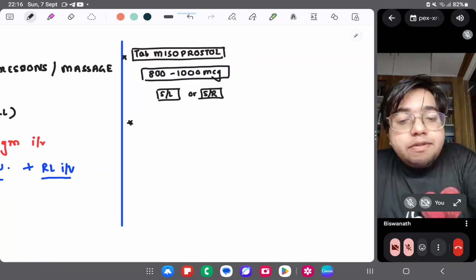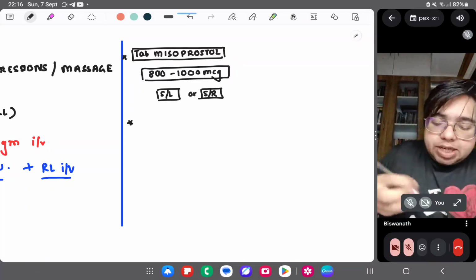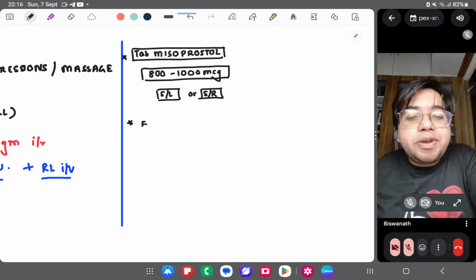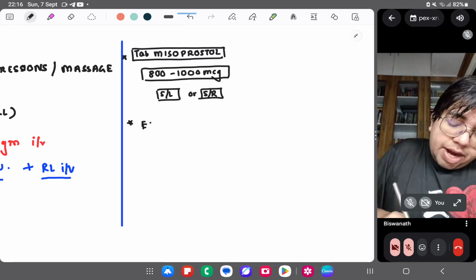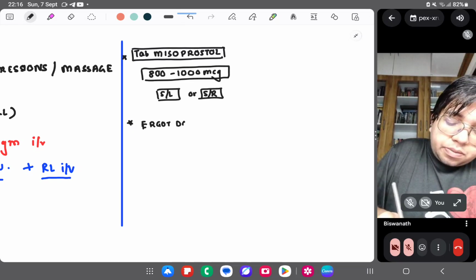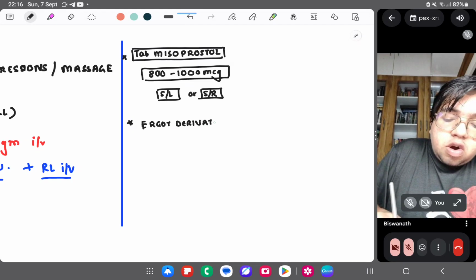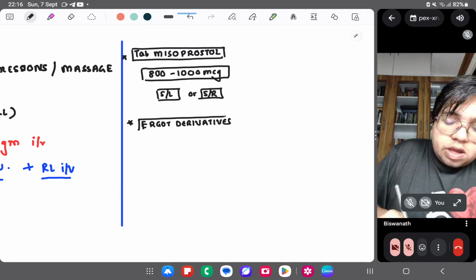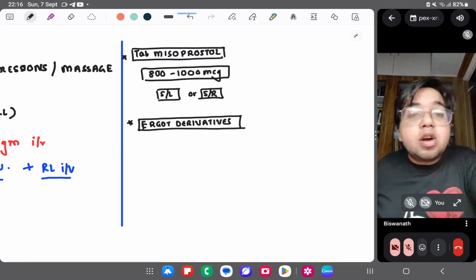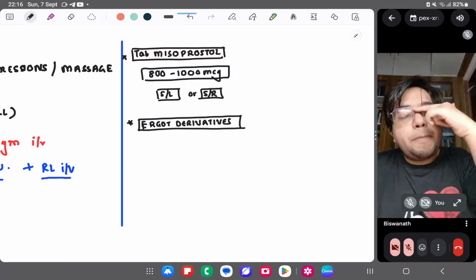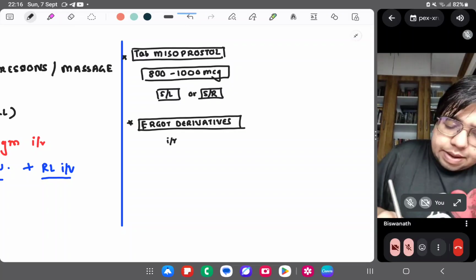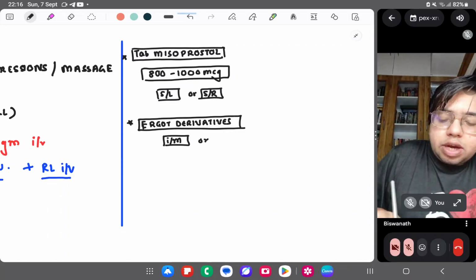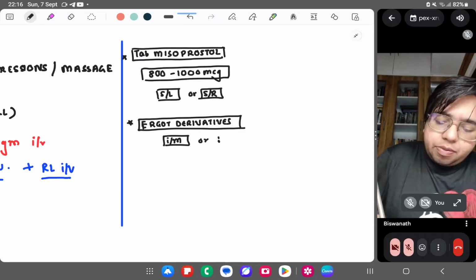What other drug can you give? Ergot derivatives like methergine. Methergine is not preferred by many, but since it is an ergot derivative, the side effects are more. But I am writing ergot derivatives. You can give them IM or IV, whatever you prefer.